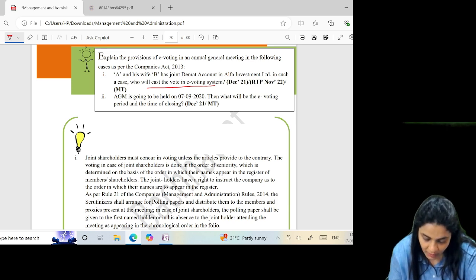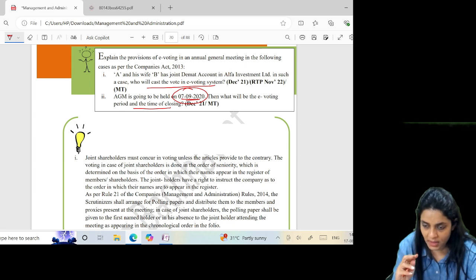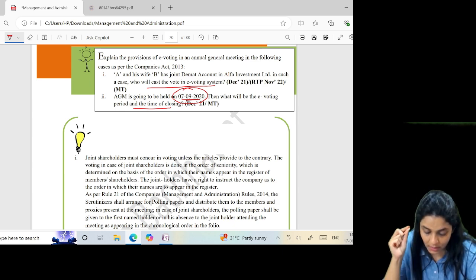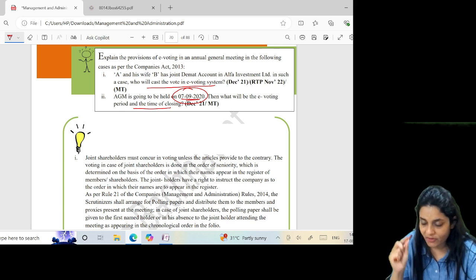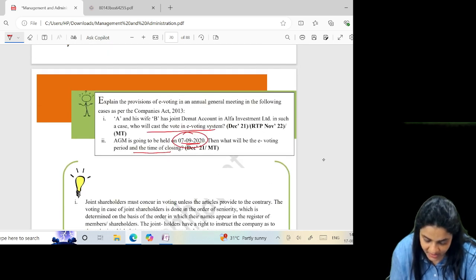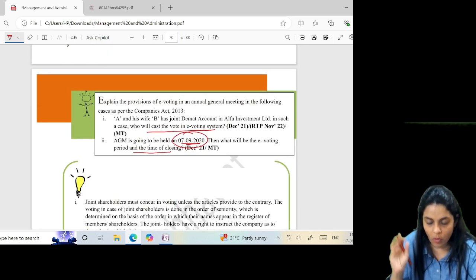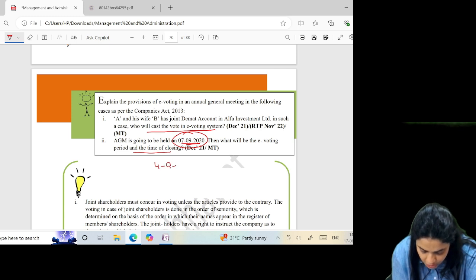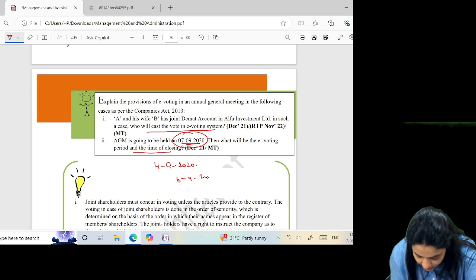AGM is going to be held. Then what will be the e-voting period and time of closing? Minimum 3 days before the meeting, and on 6/9/20 at 5 p.m. it should close. So if I say 3 days, that means what? 6/5/4 minimum. From 4th it should start, and on 6 at 5 p.m. it should close.